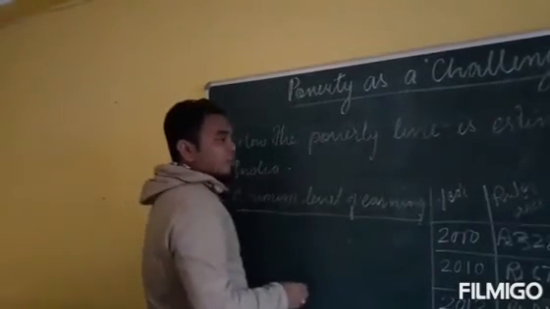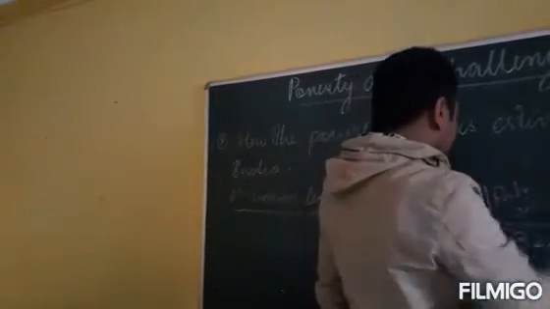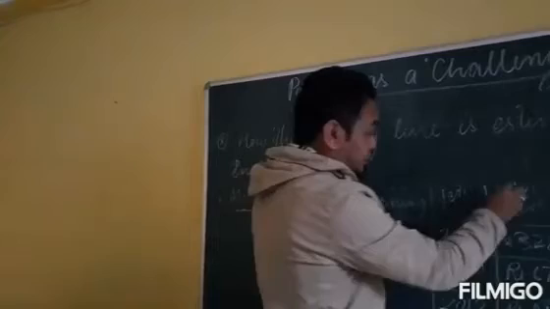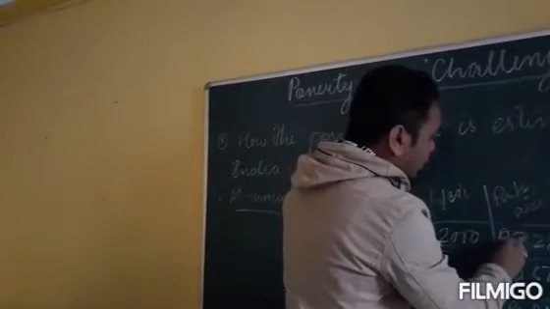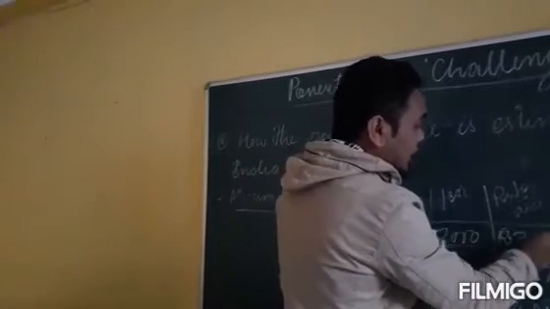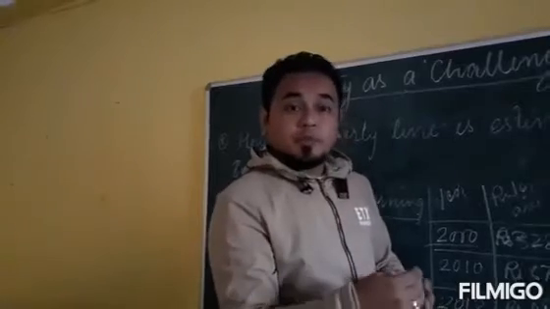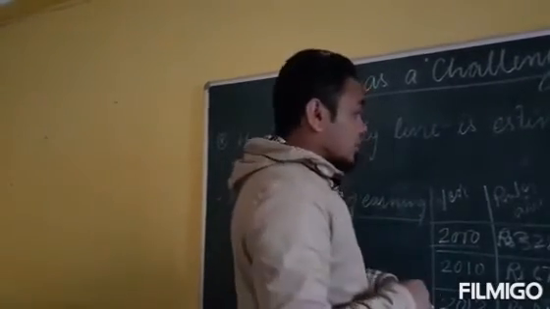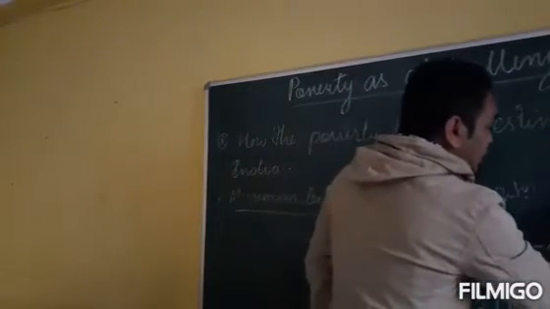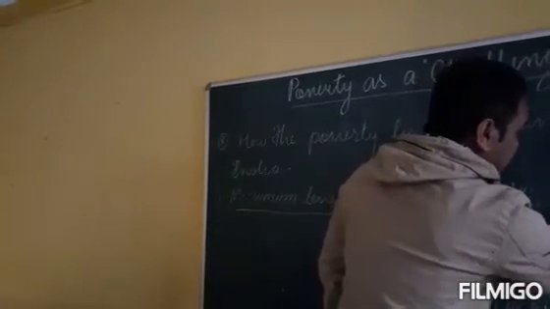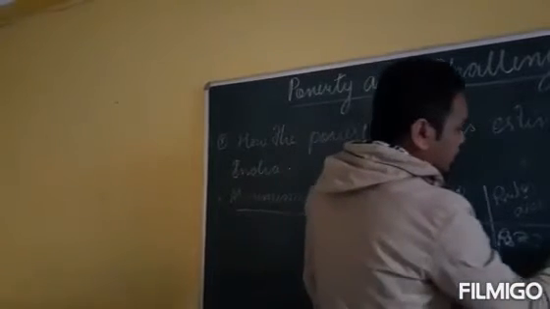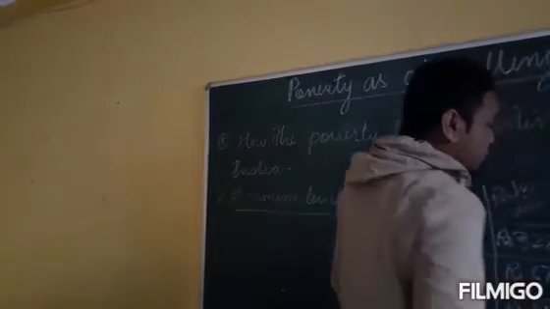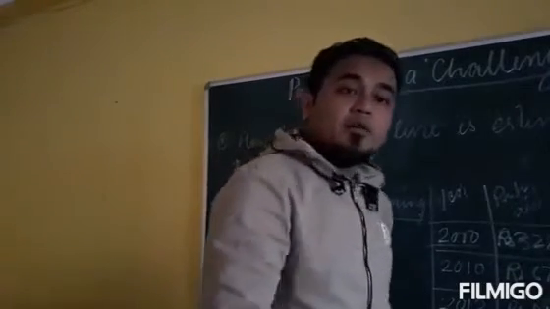If I compare urban and rural people, in the year 2000 the rural people had to earn 328 rupees to survive, and in urban areas the urban people had to earn 454 rupees to survive.